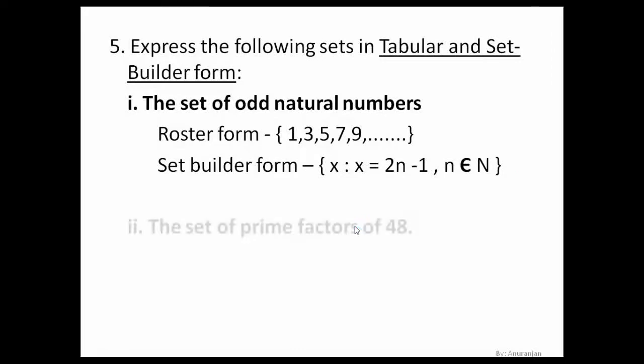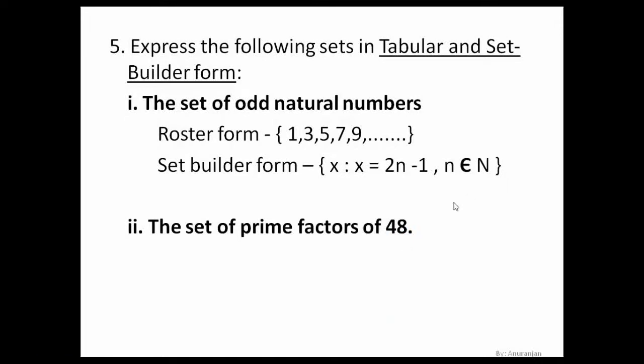Next, the set of prime factors of 48. Now what are the prime factors? What is a prime number? A prime number is a number that has only 2 factors, or maybe you can say a number that can be divided by itself and 1. So let's see which numbers can divide 48 first. Can we divide 48 by 1? 1 can divide any number. So let's start from 2.